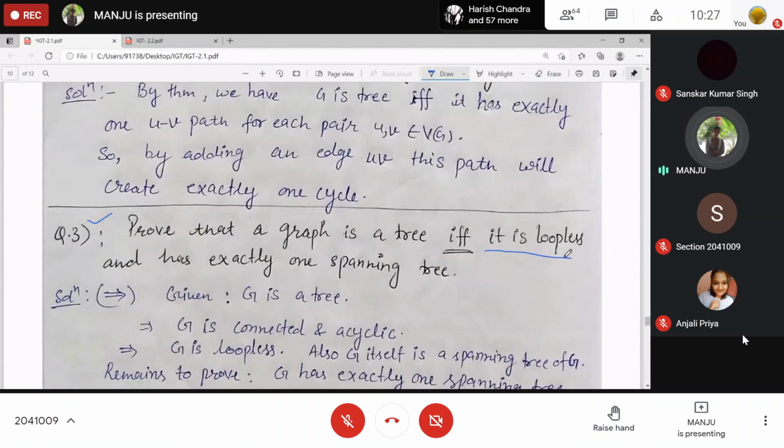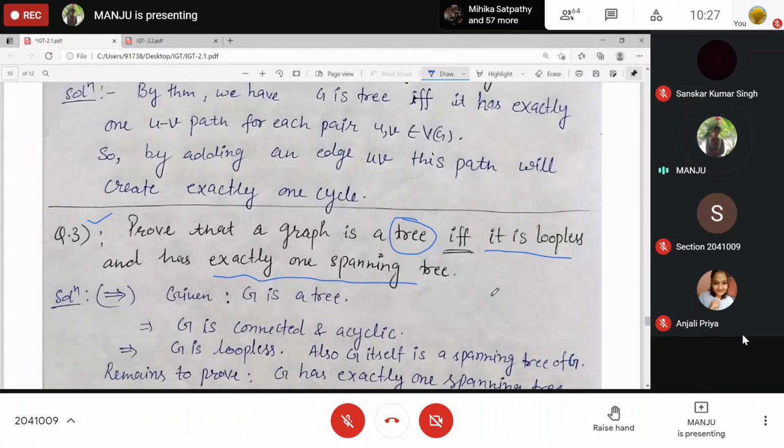Then you take it as loopless. The graph G is loopless and has exactly one spanning tree. Then you need to show that G is connected plus acyclic. Connected, because it has one spanning tree. And whenever a spanning tree exists, it is a connected part of G, right? That is connected plus acyclic.